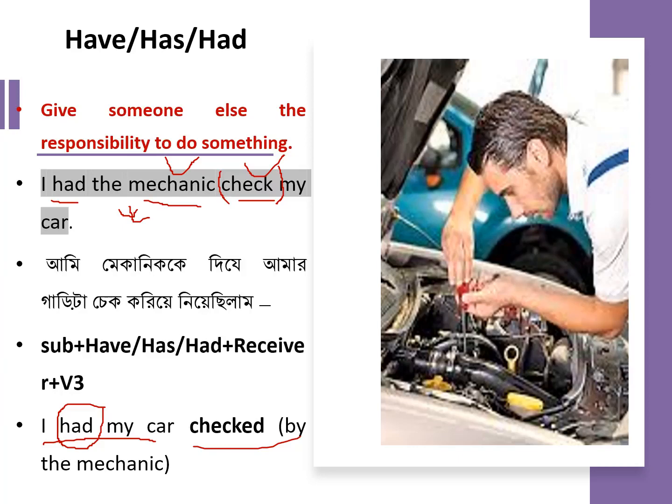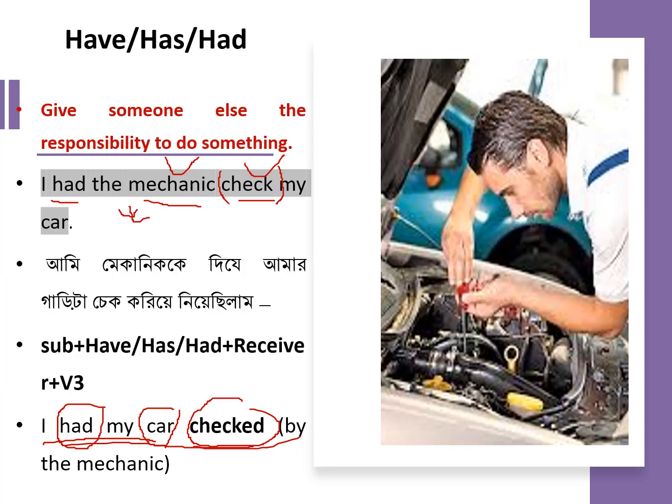Okay, now look at the second sentence: I had my car checked. Okay, in the second sentence checked is the verb and the subject is my car. Look at these words very clearly: checked and car. Do you think the car is checking itself? Is the car checking itself? No, the car is the object. The car is not the doer. The doer is the mechanic, but here the mechanic is not listed.